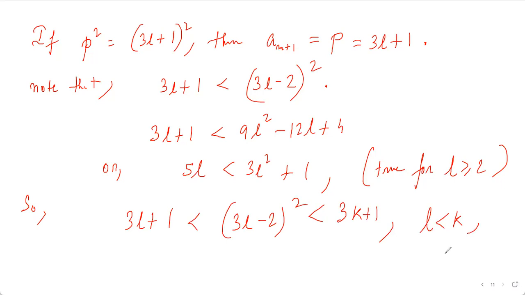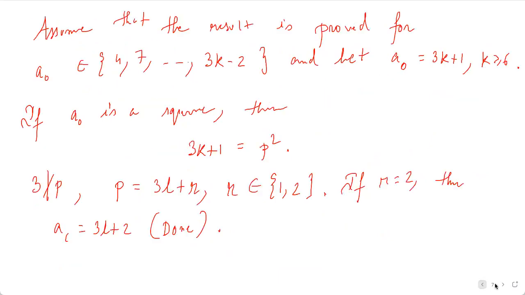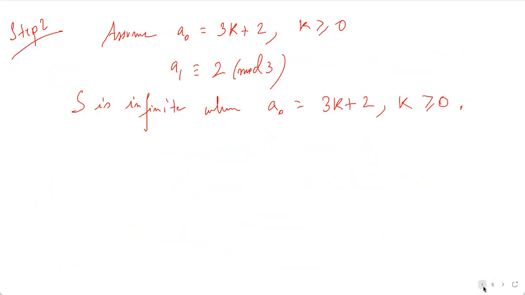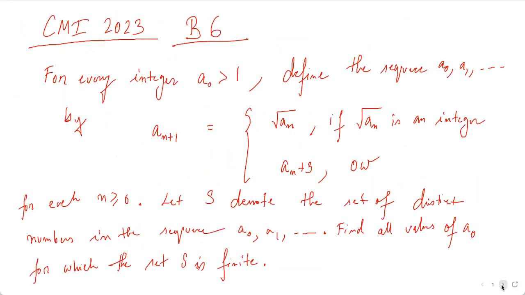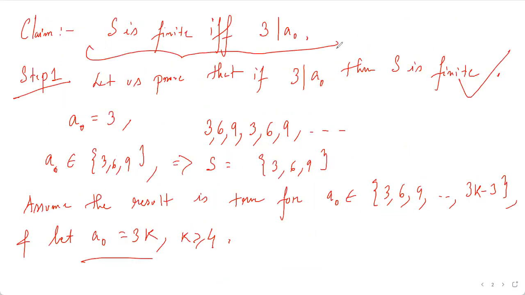And now again, by the inductive assumption, the set am plus 1, am plus 2, and so on is infinite. And thus the set S is also infinite. And thus we have proved our claim, that S is finite if and only if a naught is divisible by 3.